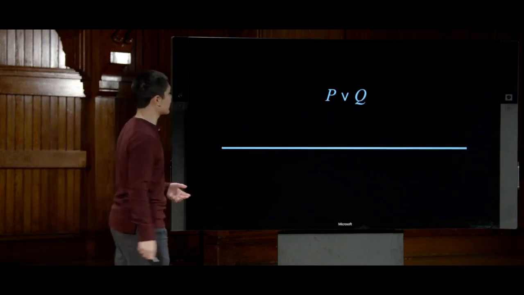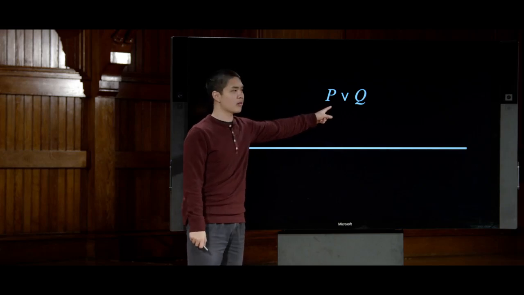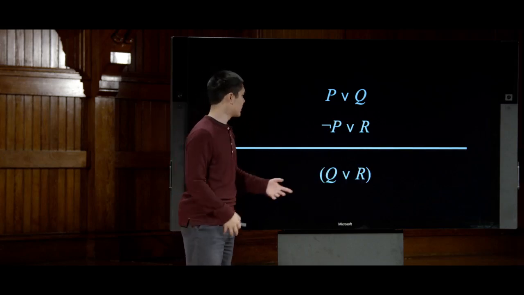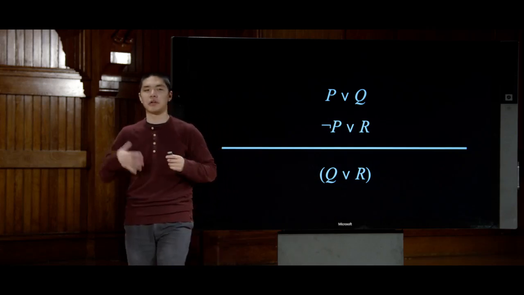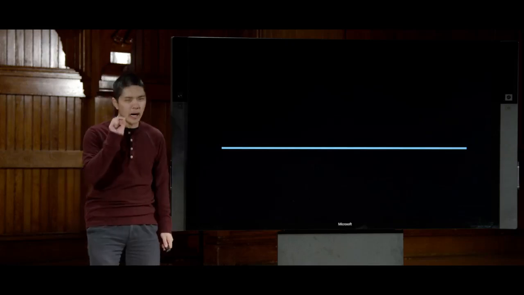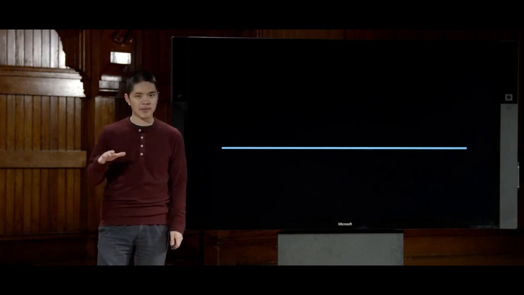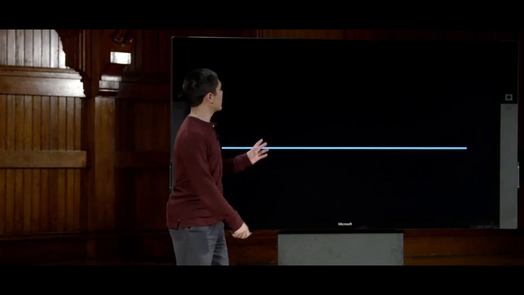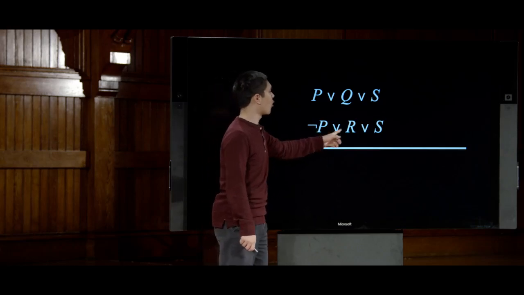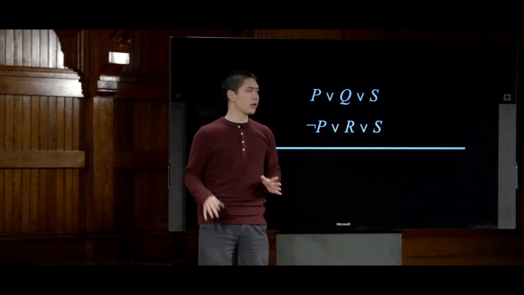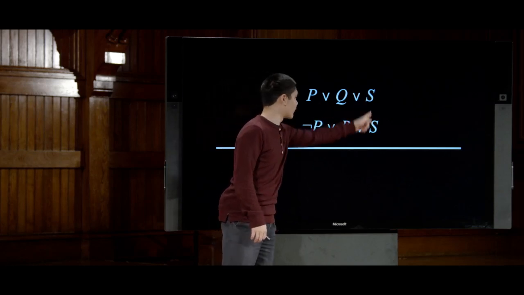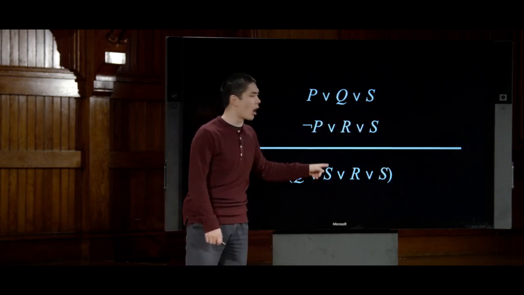And it's based on the same idea, that if I have P or Q, this clause, and I have not P or R, I can resolve these two clauses together to get Q or R as the resulting clause, a new piece of information that I didn't have before. Now, a couple of key points that are worth noting about this before we talk about the actual algorithm. One thing is that let's imagine we have P or Q or S, and I also have not P or R or S. The resolution rule says that because this P conflicts with this not P, we would resolve to put everything else together to get Q or S or R or S.